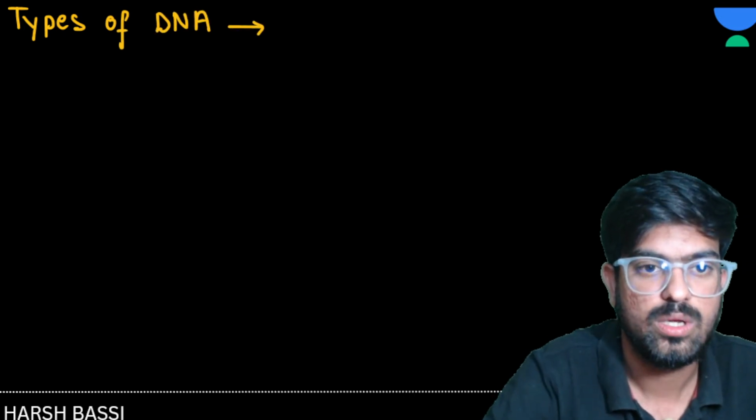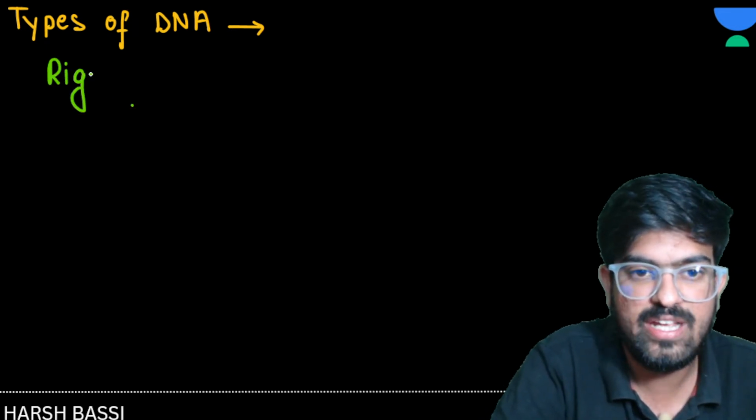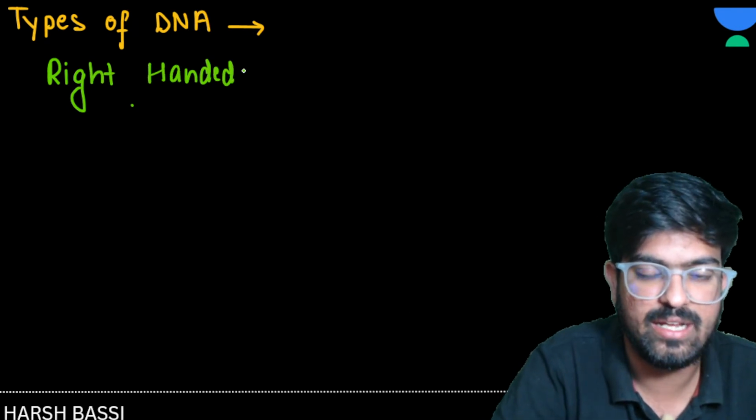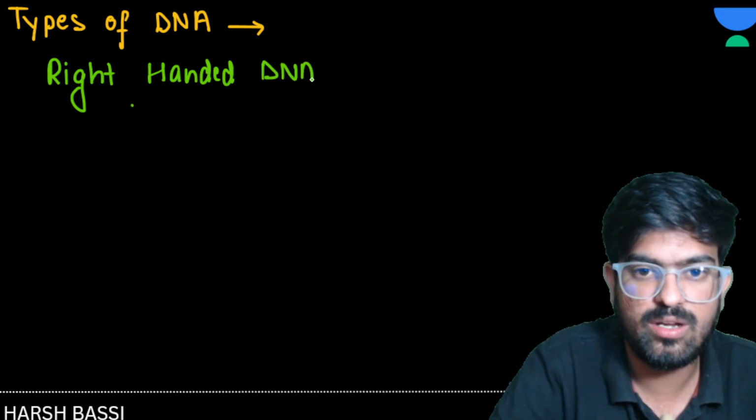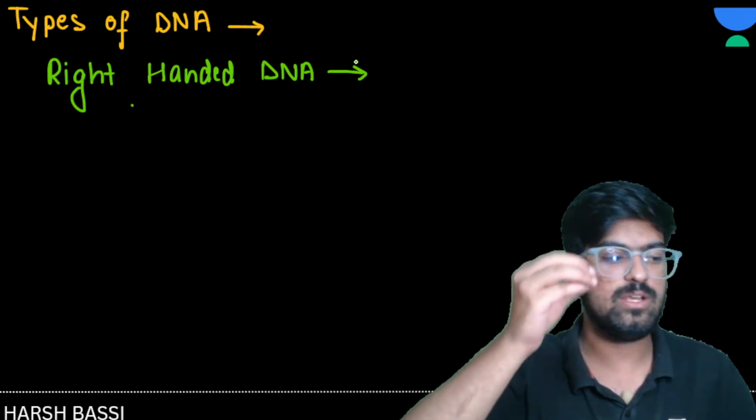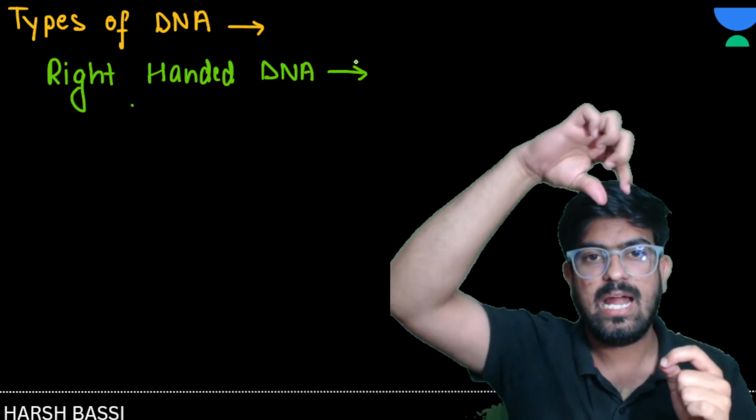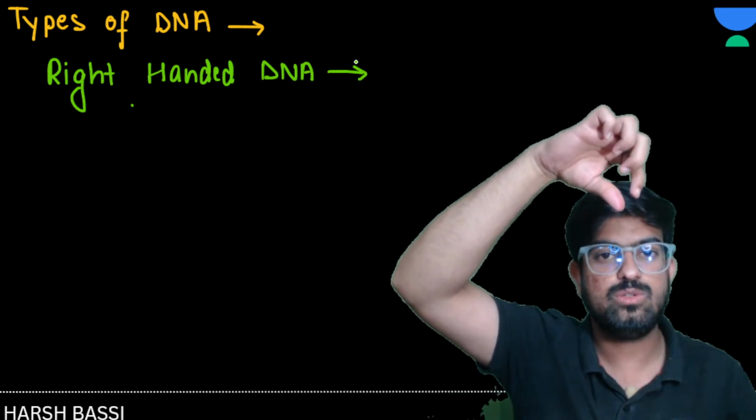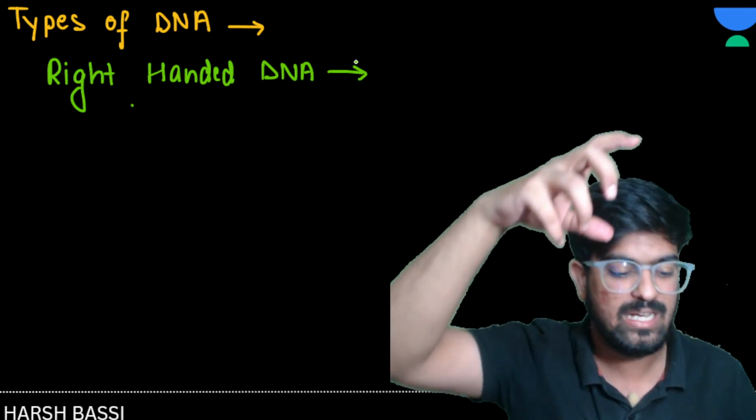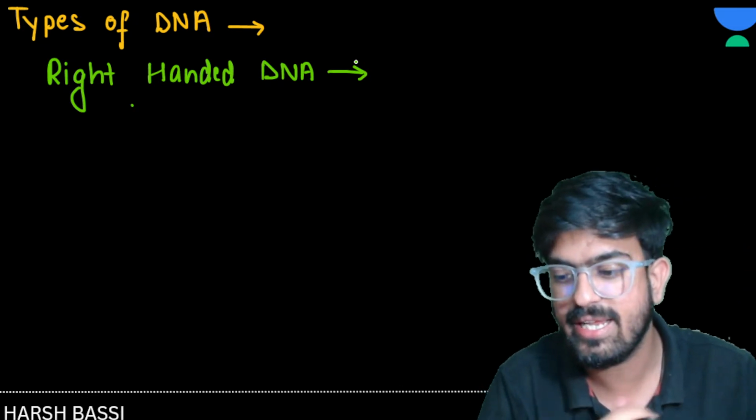Okay, now see here. First of all, we have right-handed DNA. What does right-handed mean? Clockwise twisting. Imagine that you have taken two threads, and you hold those two threads and twist both of them clockwise. So that type of DNA is known as right-handed DNA.